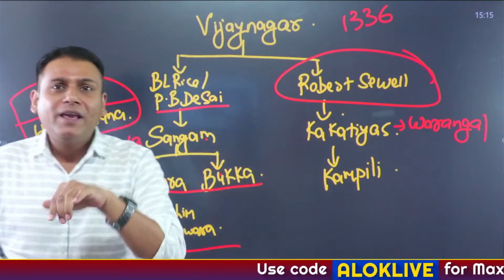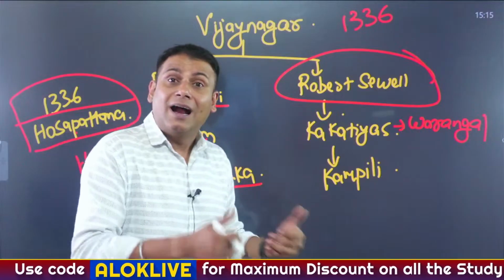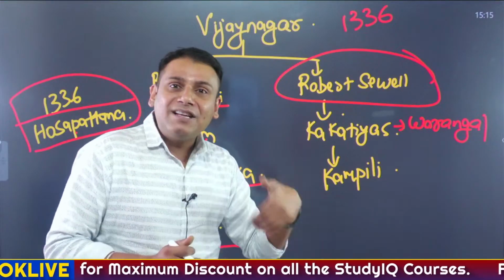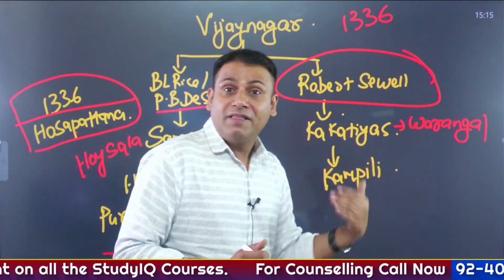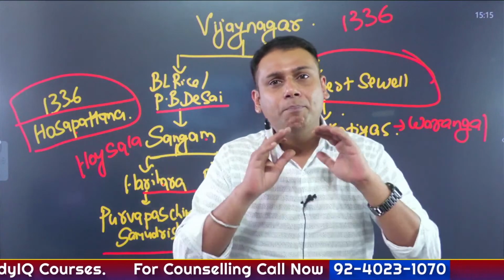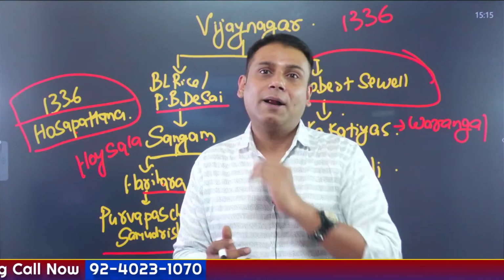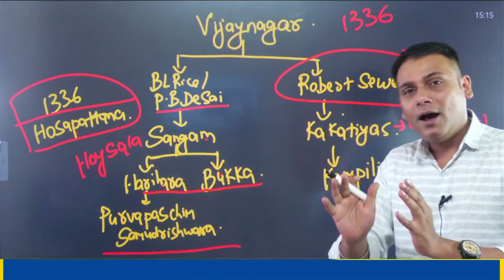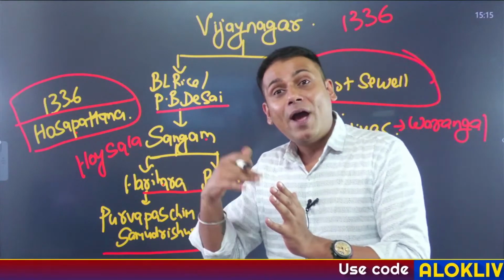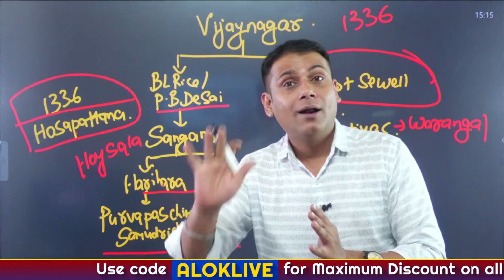Later on, they came and settled in the region of Kampili, in Karnataka. On the insistence of a guru, a saint referred to as Vidyaranya, they established an independent dynasty in the form of the Vijayanagar Empire. So this is how Harihar and Bukka played a very crucial role in the establishment of the Vijayanagar Empire.